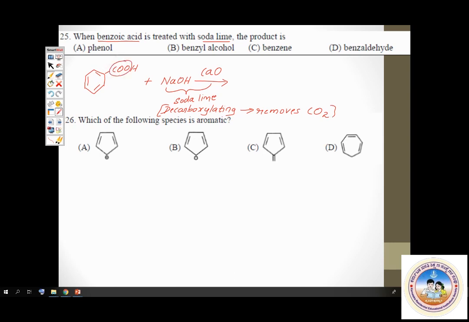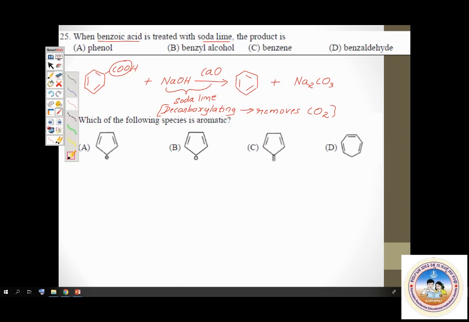Now, what remains here? Benzene. Benzoic acid is converted straight away to benzene. So, our correct answer for this question should be benzene, which is option C. Important.